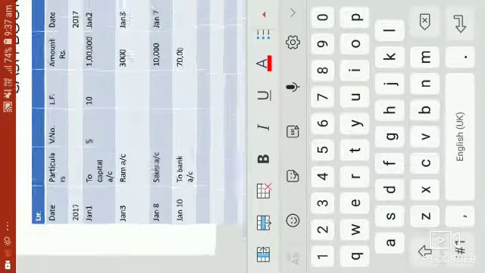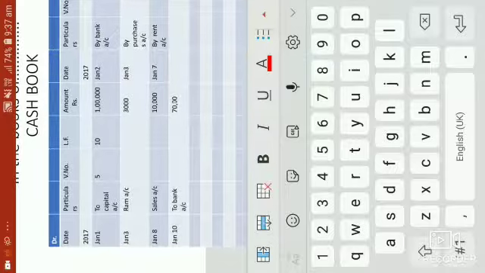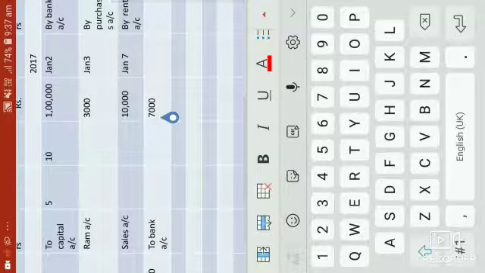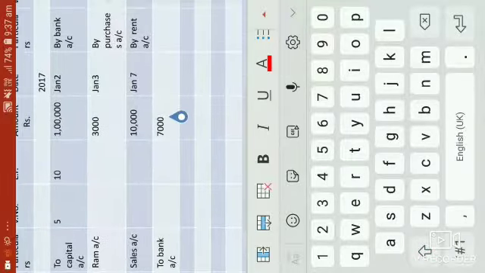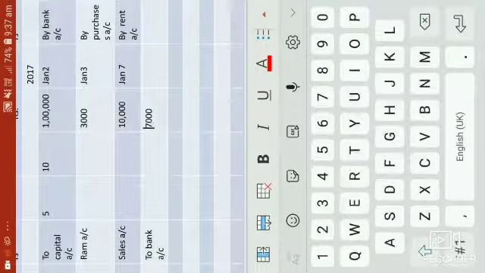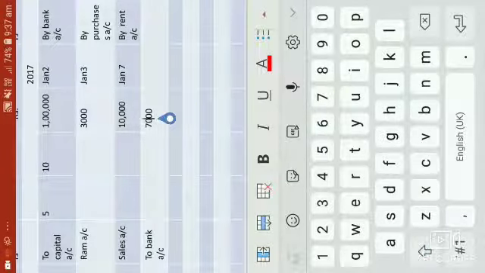Okay, now all the transactions of the month of January are over. So now we will balance the cash book to know what balance we have at the end of the January month. Balancing will be done as per the rule that we have learned in the chapter journal.